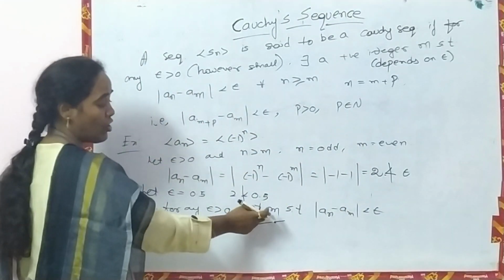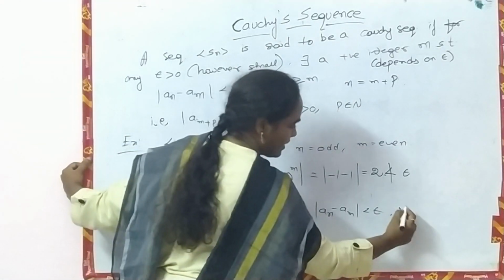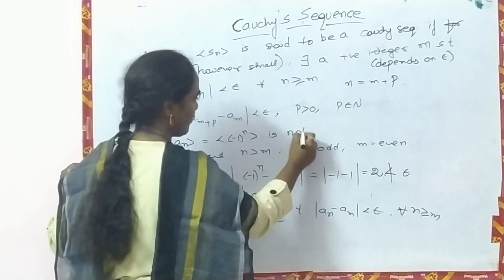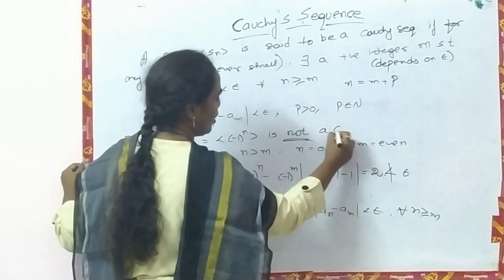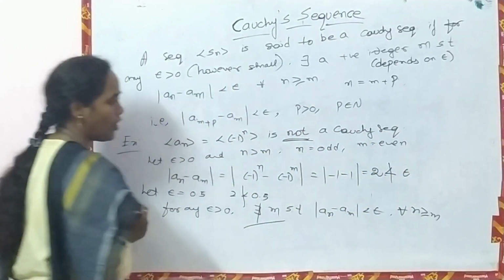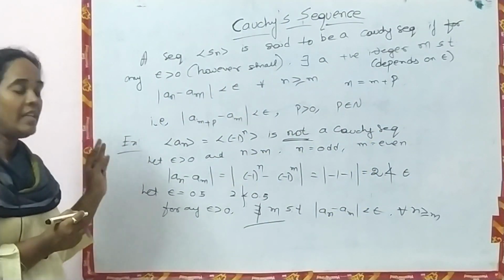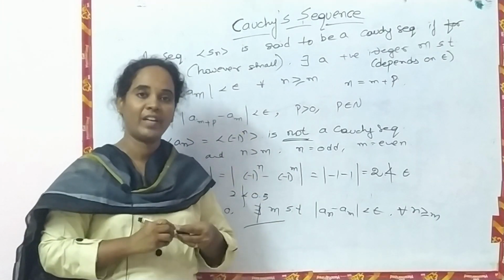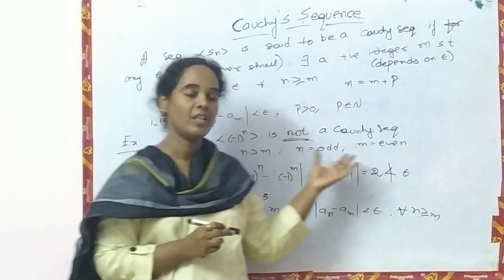Here there does not exist m satisfying this condition. Therefore, this is not a Cauchy sequence. In this way, for any given sequence, we can verify whether it is a Cauchy sequence or not.